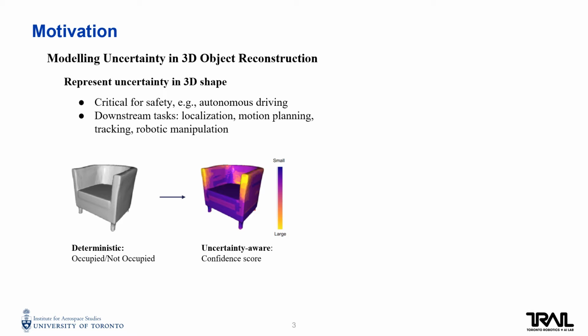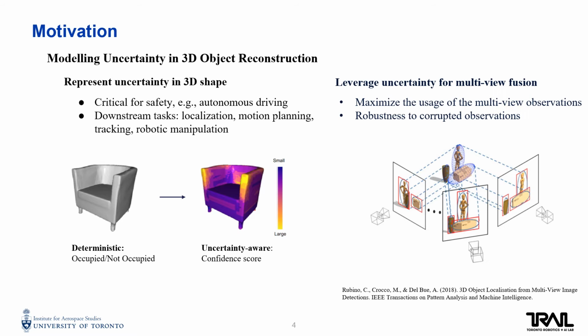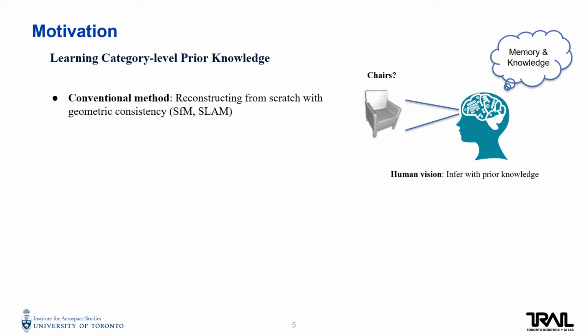First, we want to represent uncertainty in 3D shape, which is critical for safety and downstream tasks. Then, we want to leverage uncertainty for multi-view fusion. It can maximize the usage of the multi-view observations and make the system more robust to corrupted observations such as occlusions. Further, we want to leverage the category-level prior knowledge learned in a neural network.